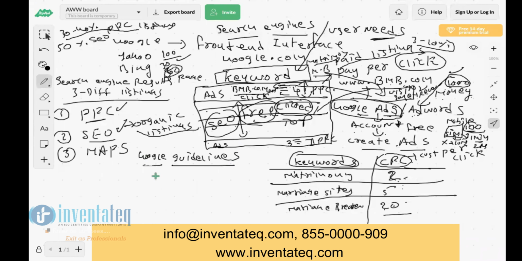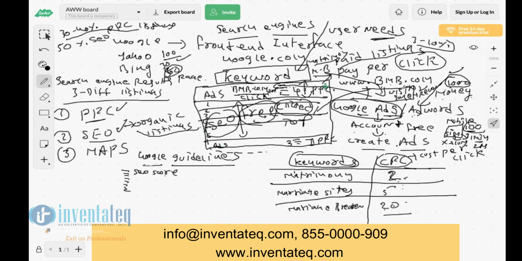So Google has a list of rules which they will check on the website to calculate the SEO score. Now, the site which has more SEO score will come on number 1, then 2, then 3, then 4, 5, 6, like this it will go on.